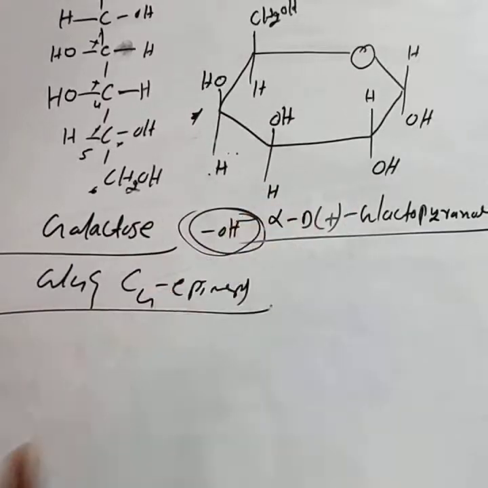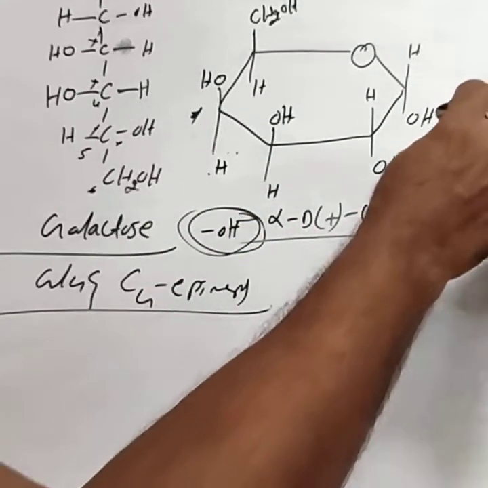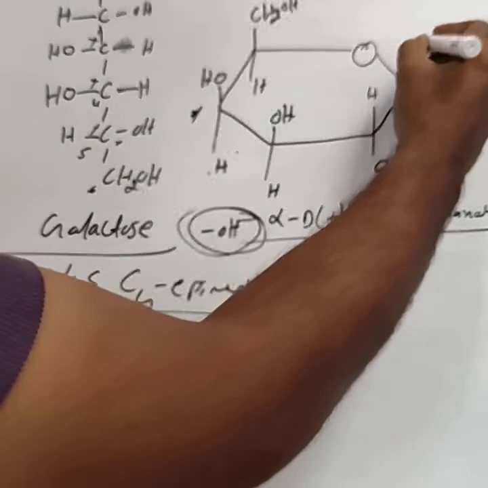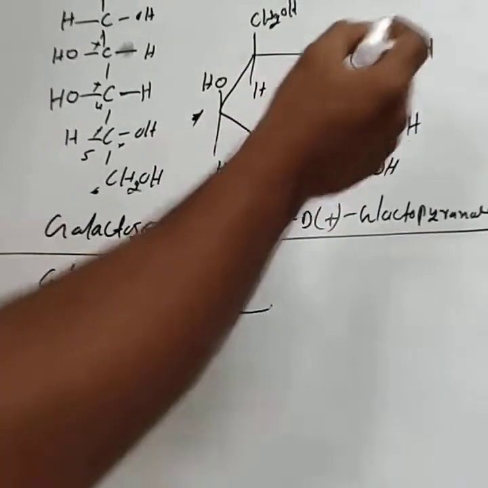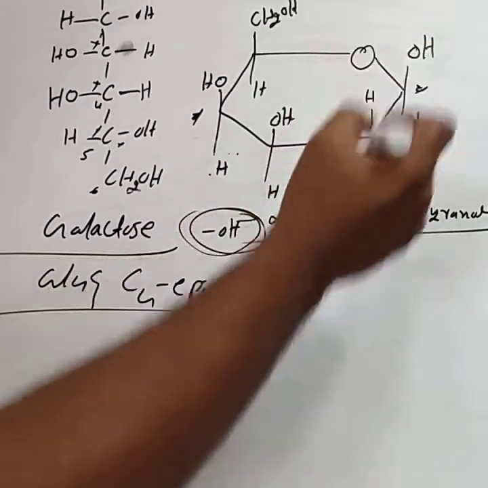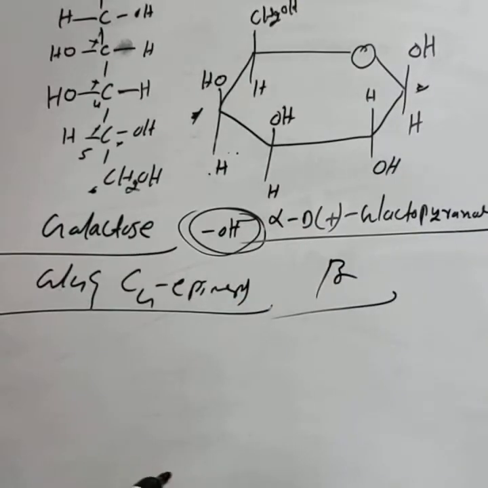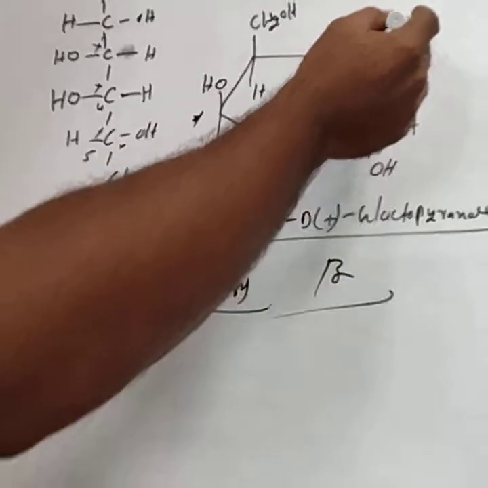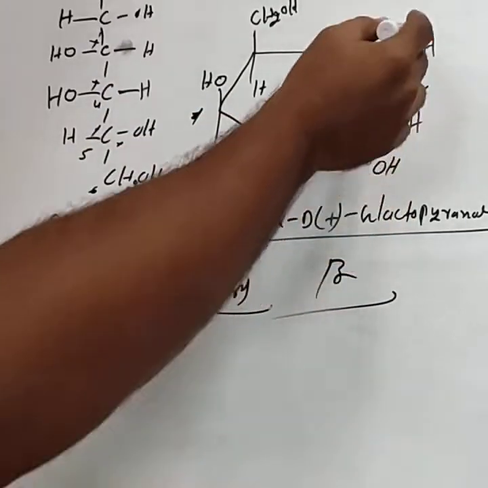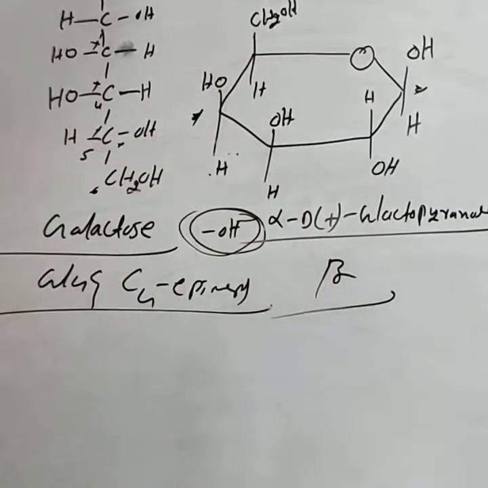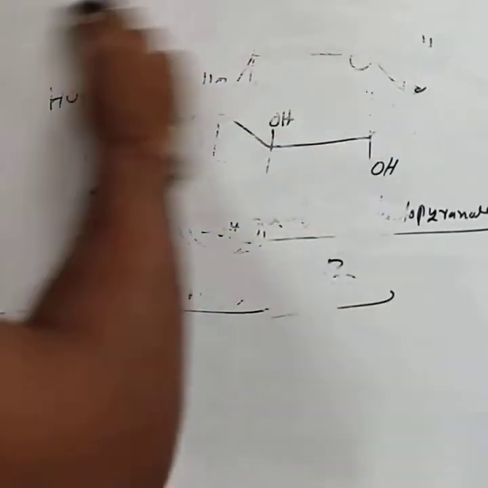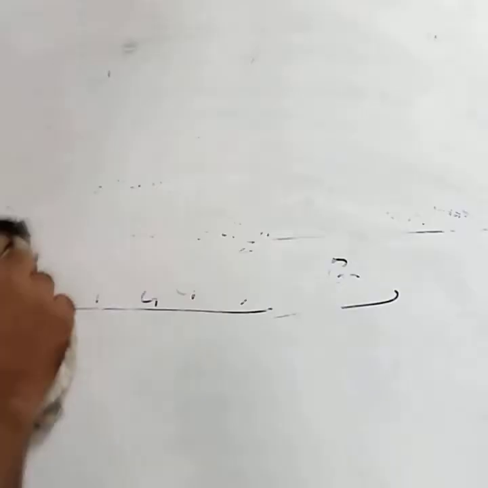See, this is the alpha. Beta means, to write beta, on the first carbon atom you consider OH above, H below. This is considered a beta structure. Only on the first carbon atom does the OH position get interchanged. This is the beta galactose. This is about the Haworth structures of the monosaccharides. Next, you consider the disaccharides.